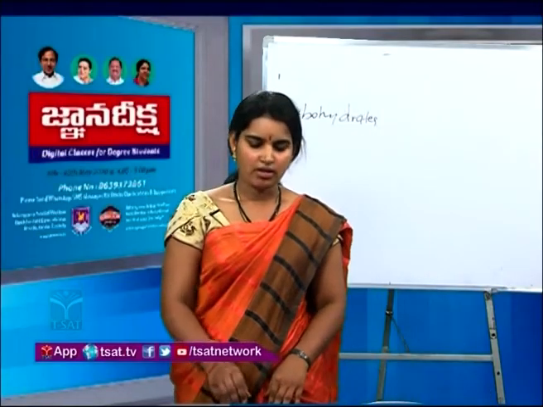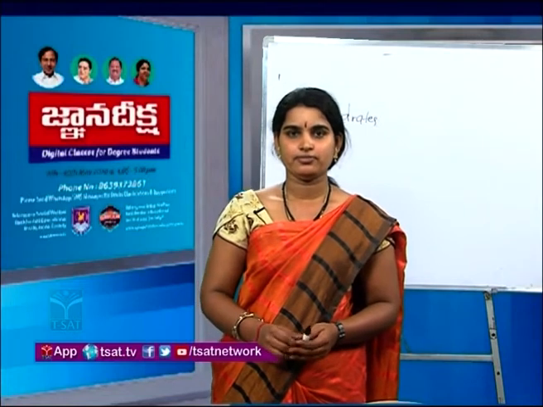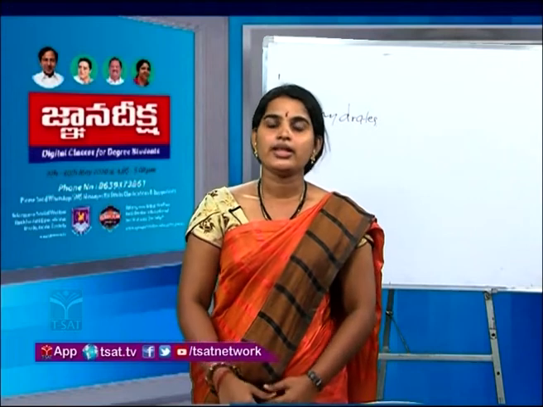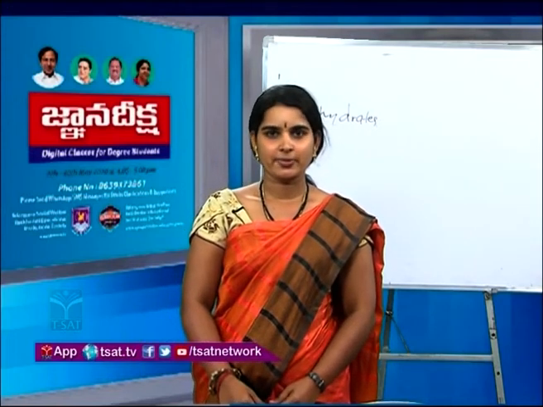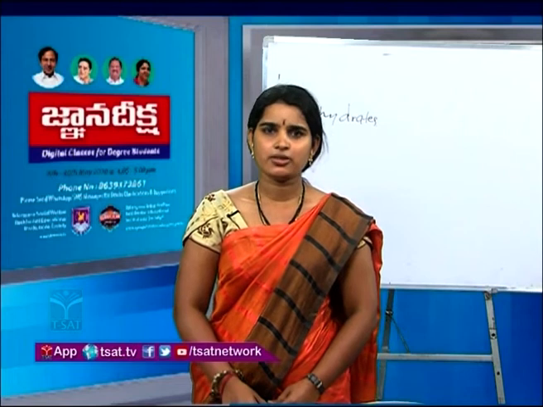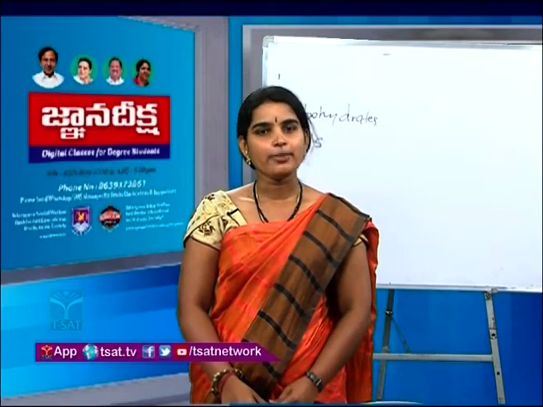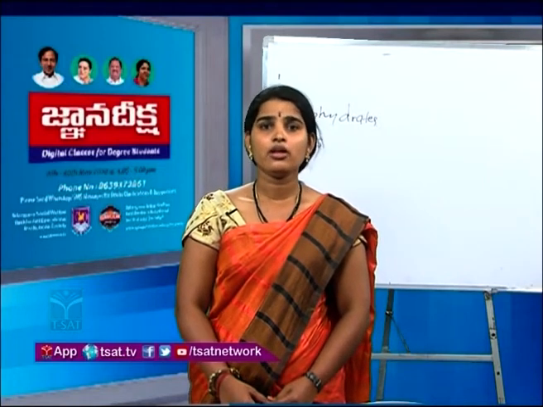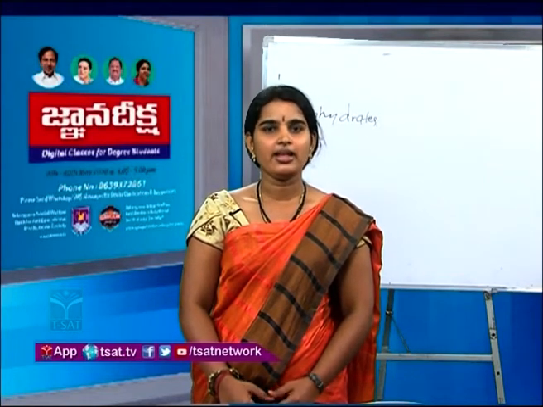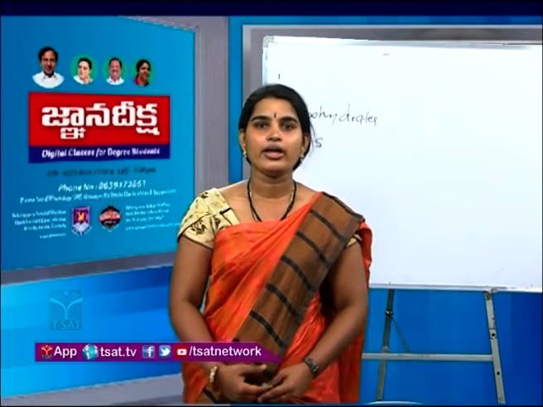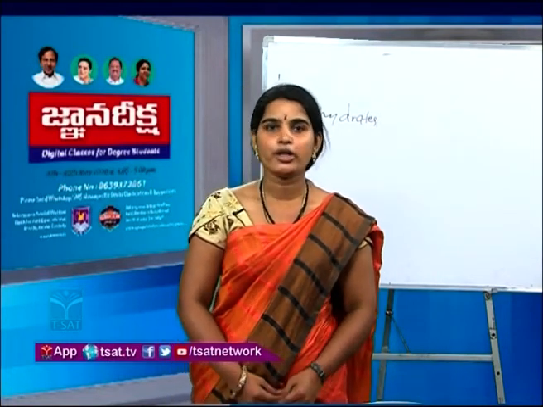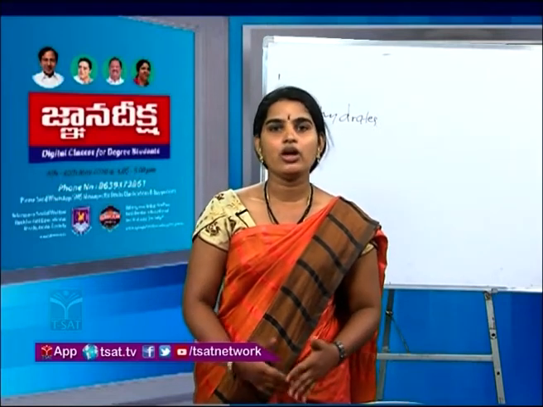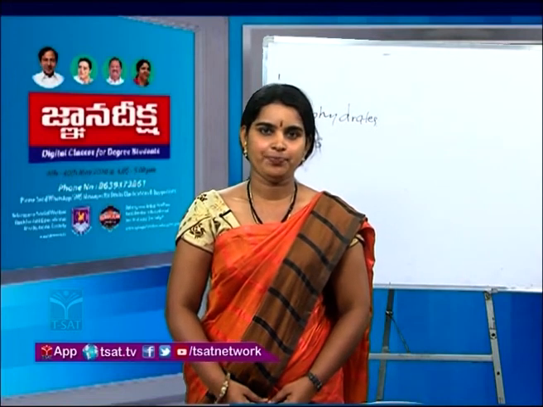Next, coming to the other food component, that is fats. The next food component is fats. Where are these fats present? Fats are present in animal origin as well as in plant origin products, right? So what are the plant origin products? Like the oil you use for cooking, that is edible oil. Like your mother uses groundnut oil, sunflower oil. So in all these oils fat is present, right?